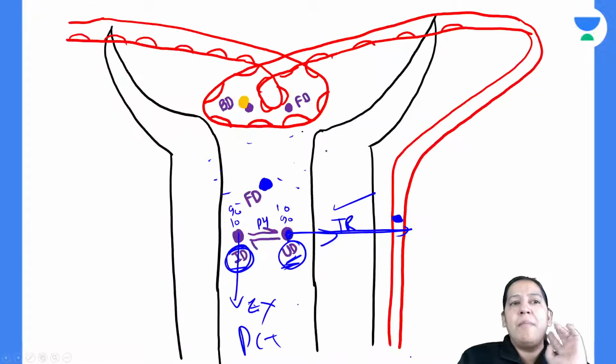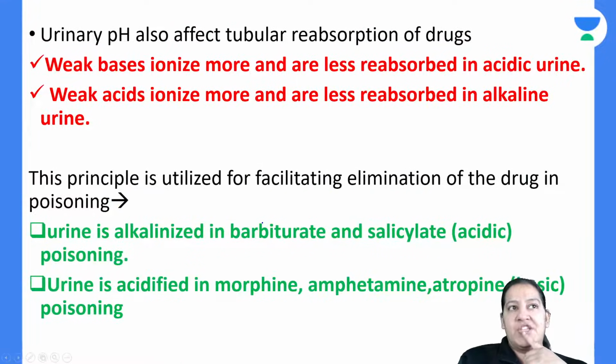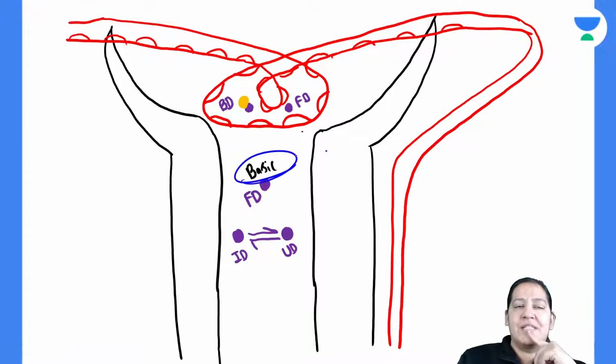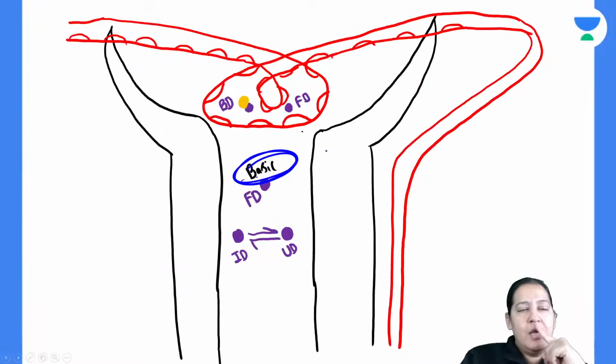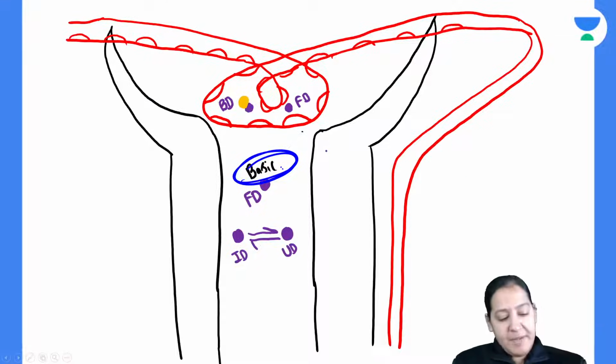Now you should ask me, ma'am, you were talking about pH, so complete the pH. What is the proportion of ionized or unionized? That will be decided by the pH. Give me a thumbs up. Now imagine the pH is acidic, or imagine the pH is basic. If the pH is basic, you want the opposite medium to get excreted. So two possibilities are there, right? Let me tell you the summary.